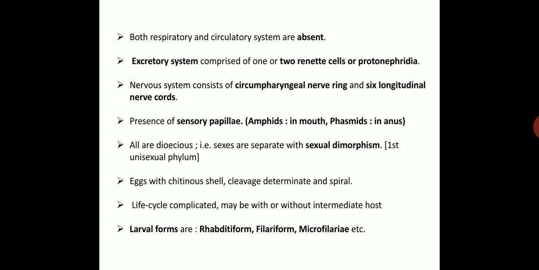All are dioecious, that is the sexes are separate, with sexual dimorphism. The egg has a chitinous shell, and cleavage is determinate and spiral. The life cycle is complicated, may be with or without an intermediate host. Larval forms are rhabditiform larva, filariform larva, microfilaria, etc. These are the larval forms which come under the phylum Nemathelminthes.